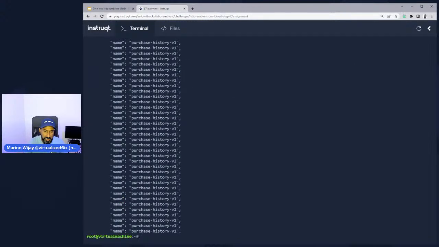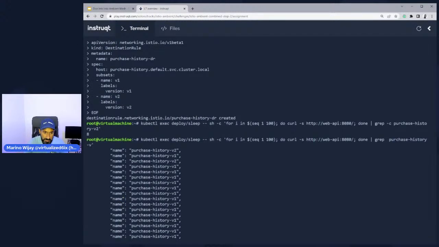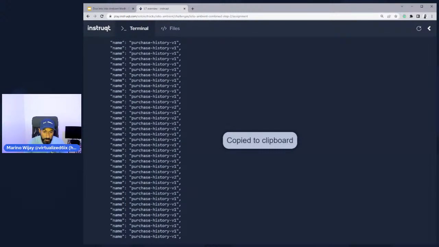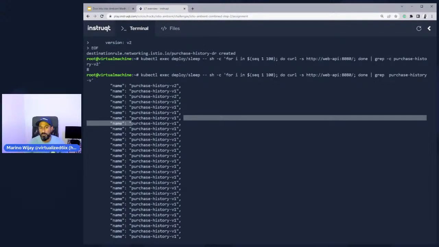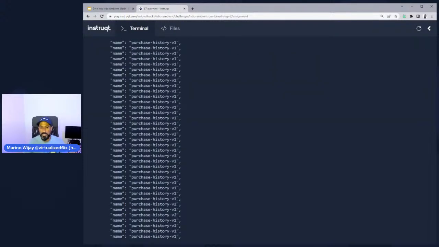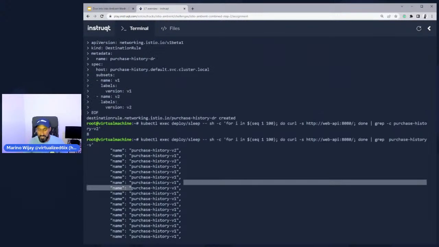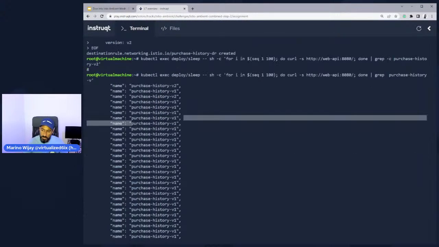And now you see that some requests went to V2, while the majority of requests went to V1. You could sit here and count them, and you'll probably get approximately anywhere from 8 to like 11, 12 that went to V2, while the rest all went to V1. But now we know that traffic shifting works. Now we know that fault tolerance and injection works.